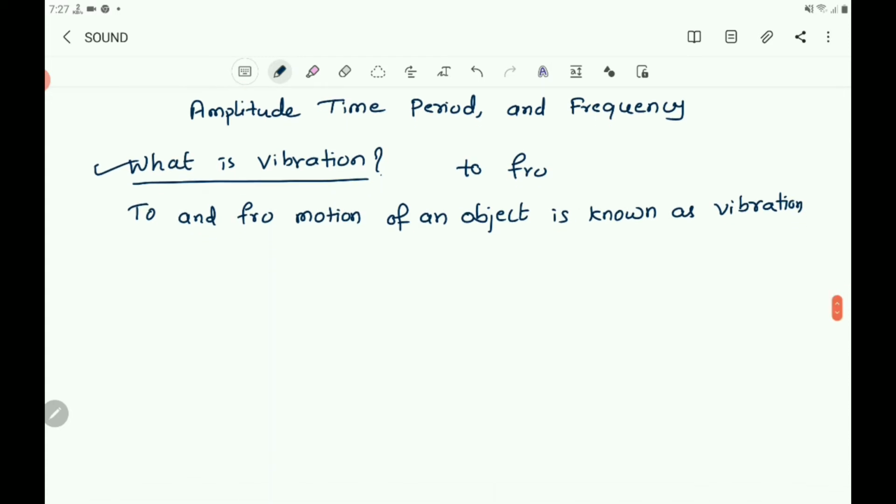And vibration is an oscillatory motion. This vibration is also called oscillatory motion. Vibration is an oscillatory motion.